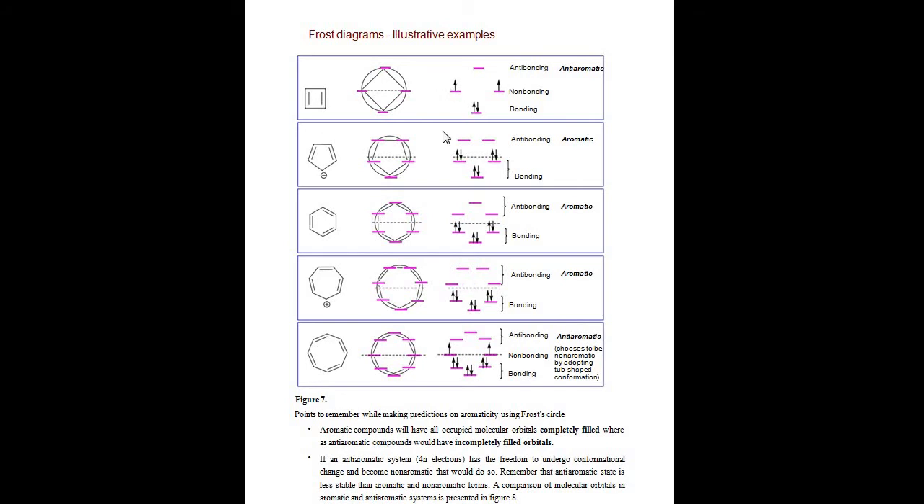For example, cyclobutadiene. Cyclobutadiene is an anti-aromatic compound, because here unpaired electrons are present. So like this, we explain aromatic and anti-aromatic with Frost diagrams. If no incompletely filled orbital is present, it is aromatic. If an incompletely filled orbital is present, it is anti-aromatic.